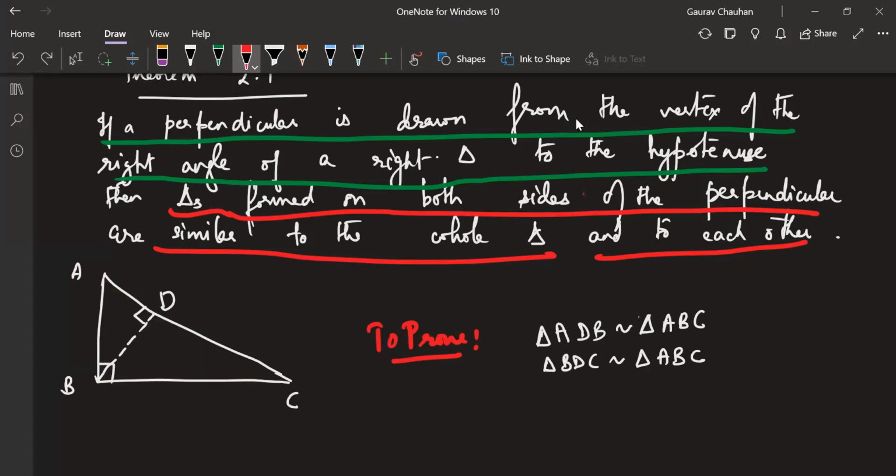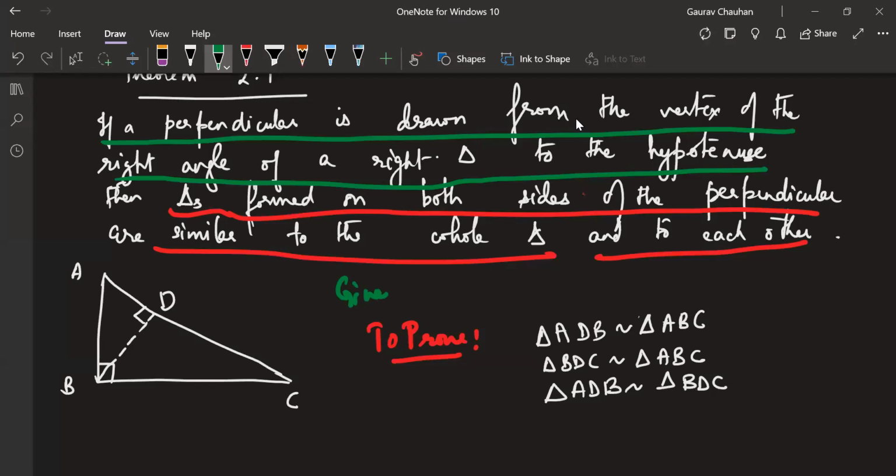Are you getting this, Bindu? Yes, sir. All right. And the third one is they are similar to each other also. So here comes your third statement, which, Bindu, you were saying: ADB is similar to triangle BDC. Okay. Are we good? Yes, sir.